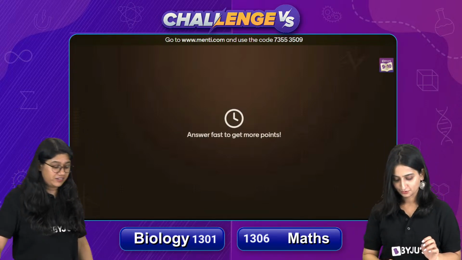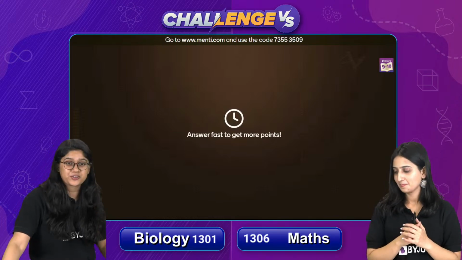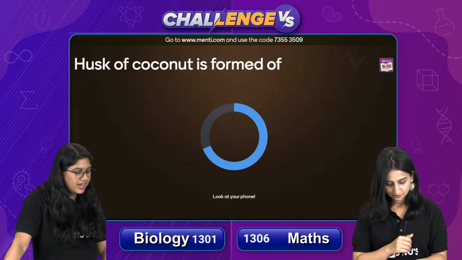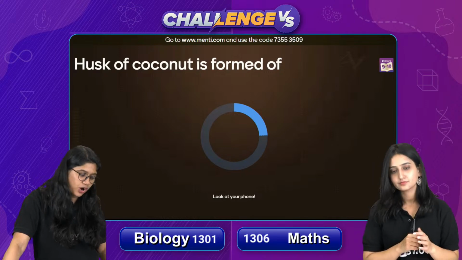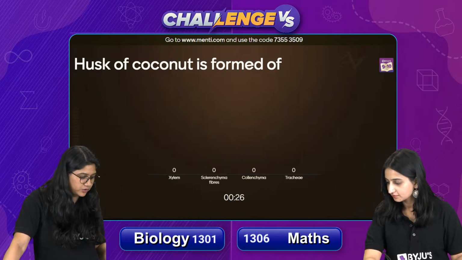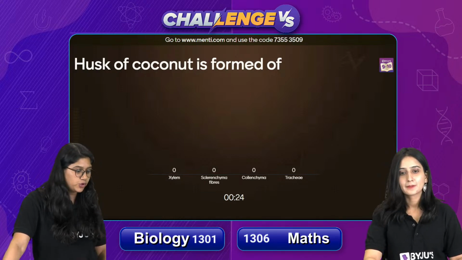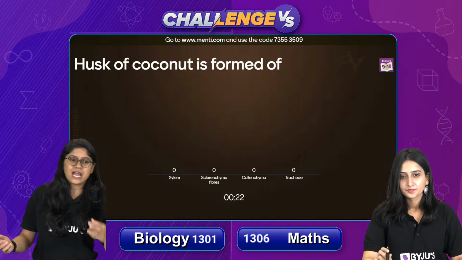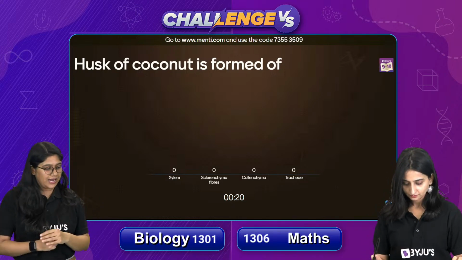Question number 24 everyone. Here we go to the last question of our today's class. Husk of coconut is formed of, very easy question I would say, xylem, sclerenchyma fiber, collenchyma and trachea. So husk of a coconut is formed of what? Take your time everyone and pick the correct answer.